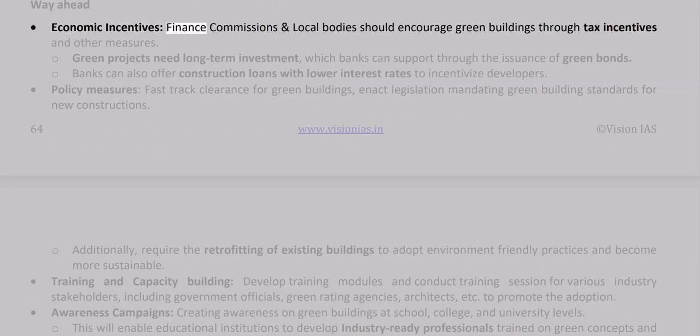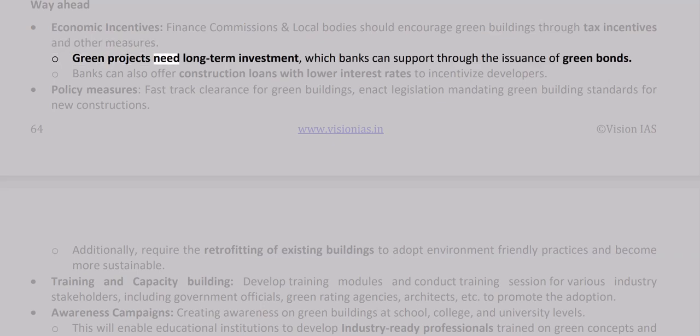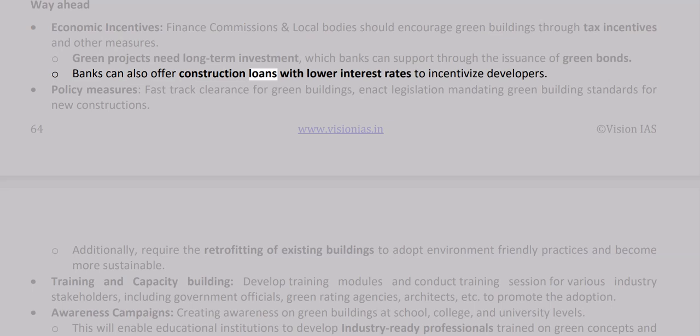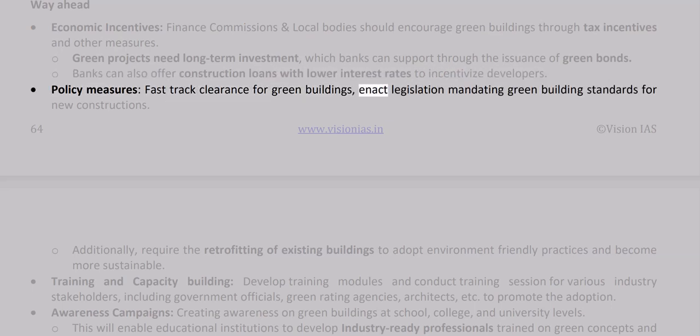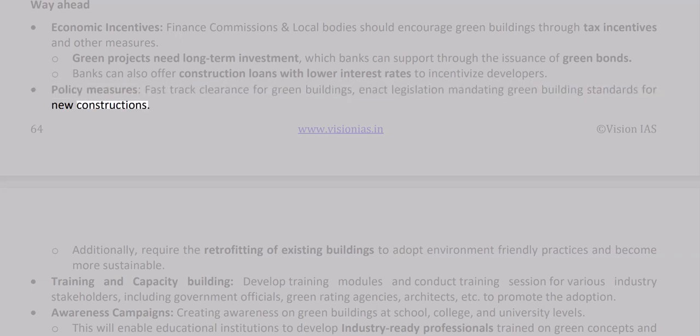Way ahead. Economic incentives. Finance commissions and local bodies should encourage green buildings through tax incentives and other measures. Green projects need long-term investment, which banks can support through the issuance of green bonds. Banks can also offer construction loans with lower interest rates to incentivize developers. Policy measures. Fast-track clearance for green buildings. Enact legislation mandating green building standards for new constructions.